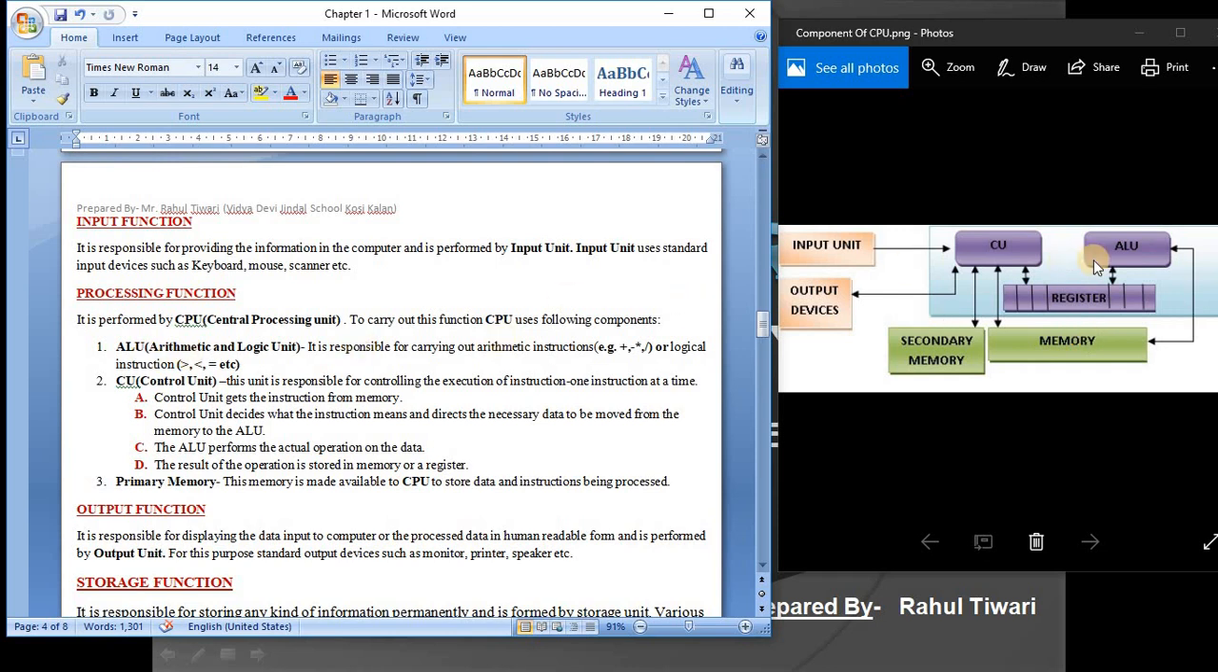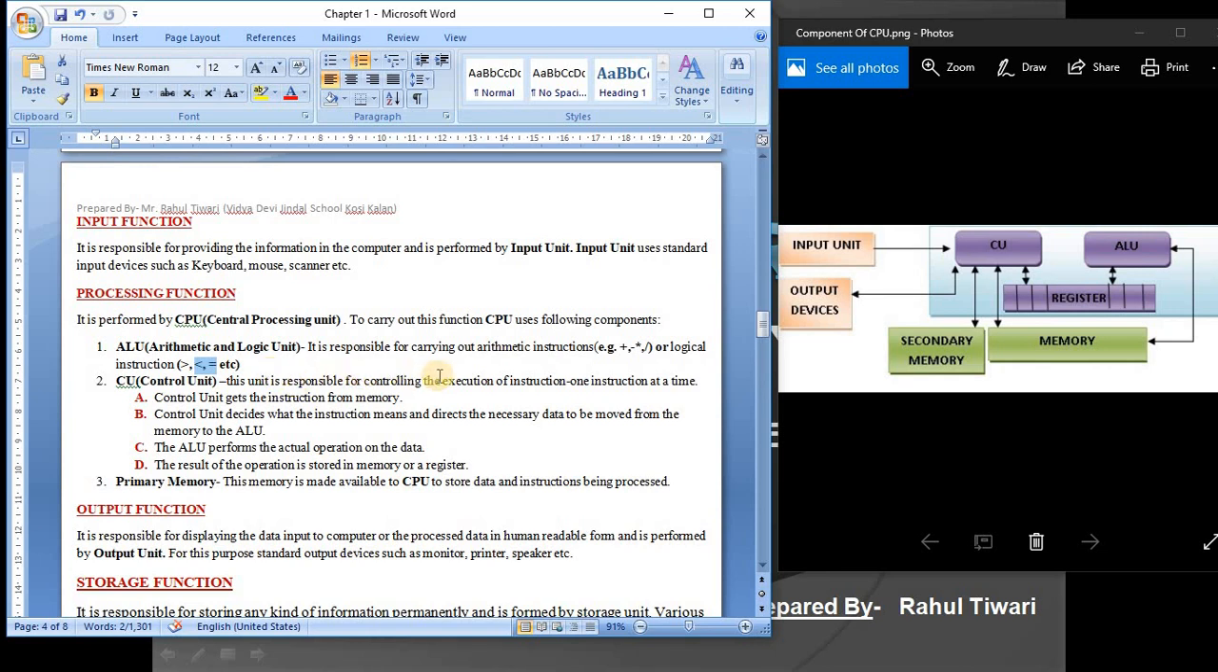So what is the use of the ALU here? It is responsible for carrying out arithmetic instructions. That means any calculation like plus, minus, divide, multiply, power, or logical operations. Logical means greater than, less than, greater than or equal to, less than or equal to. These kinds of operations will be placed in the ALU. The ALU is responsible for processing plus, minus, divide, multiply, power, or greater than or less than. Clear? Now the control unit. What is the role of the control unit?